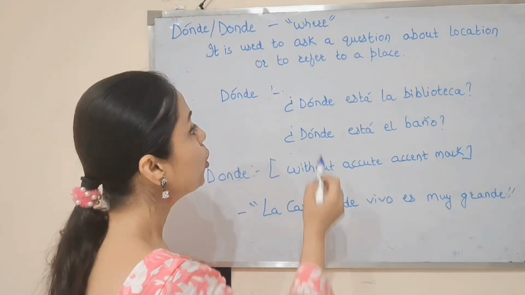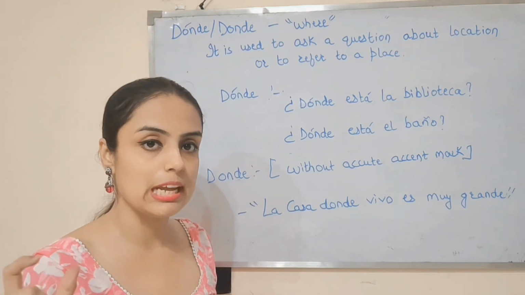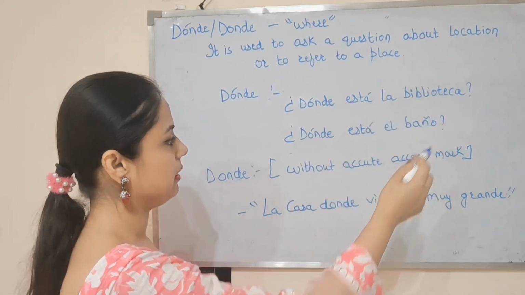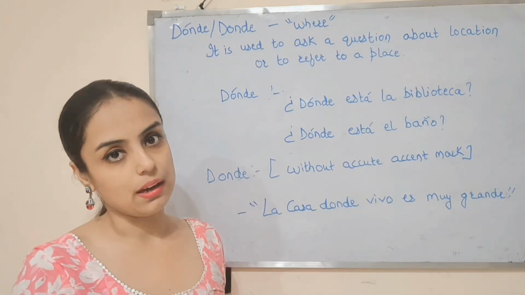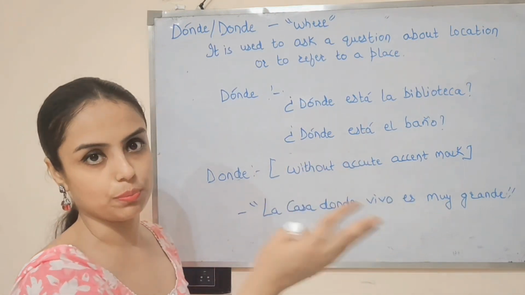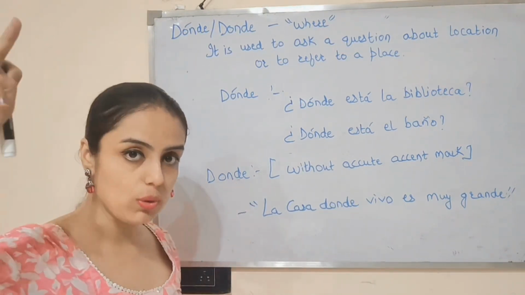Vale, por ejemplo, ¿dónde está la biblioteca? Biblioteca means library. Where is the library? Then ¿dónde está el baño? Where is the bathroom? Right? So now I'll explain donde without accent mark.